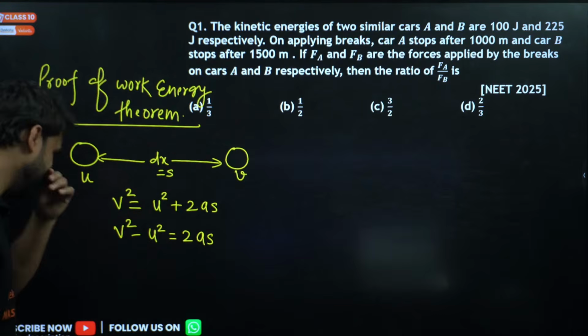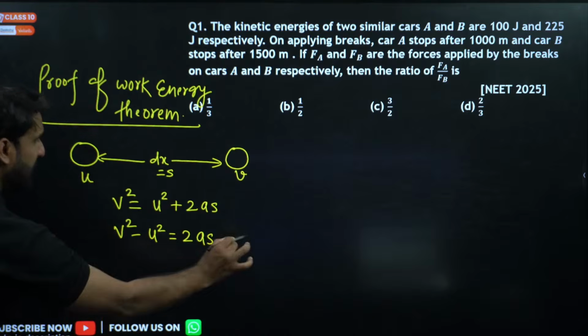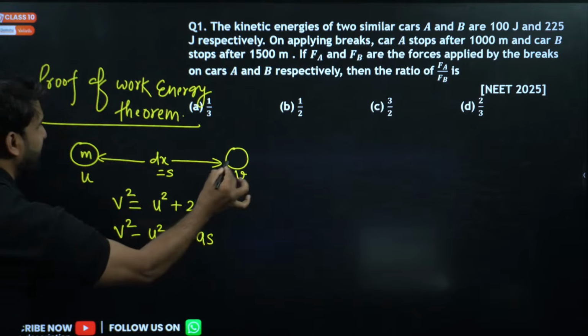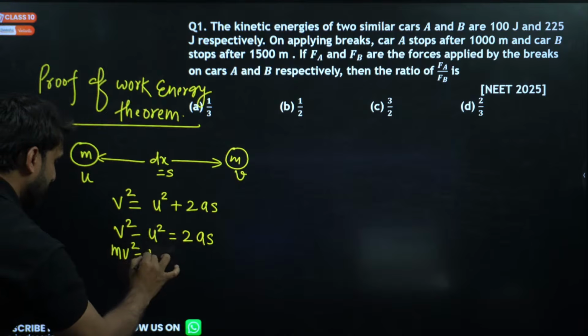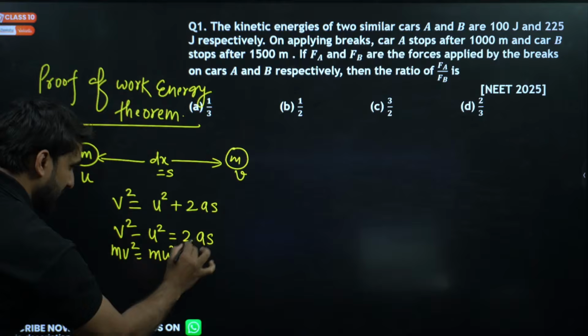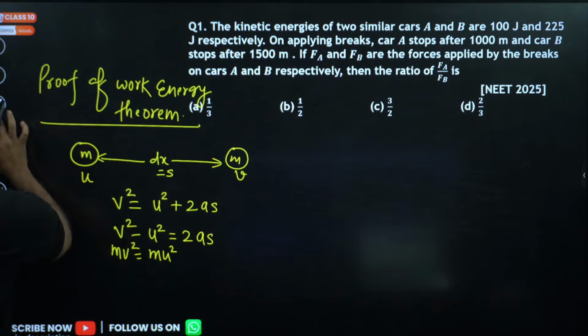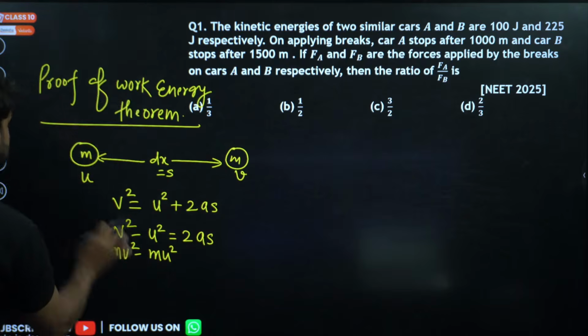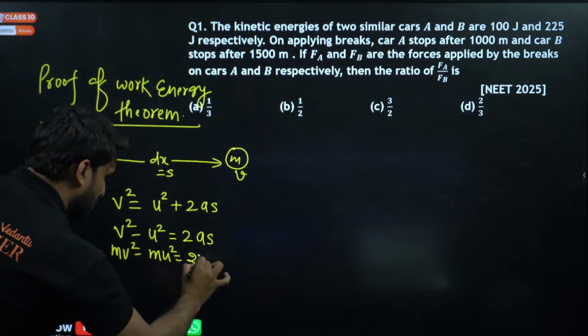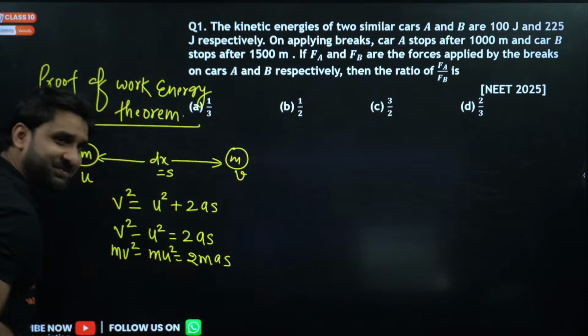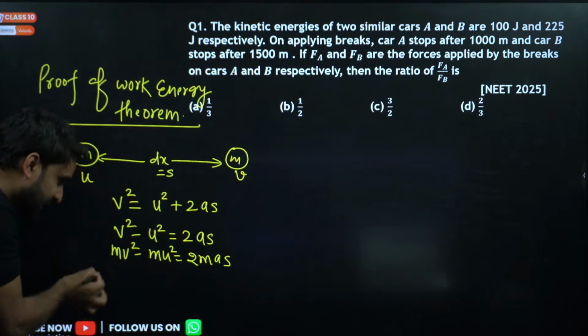Is it clear, champions? Now multiply this whole equation with the mass of the body. So we get m v square minus m u square equals 2mas. Right, my dear? Now take this to this side.